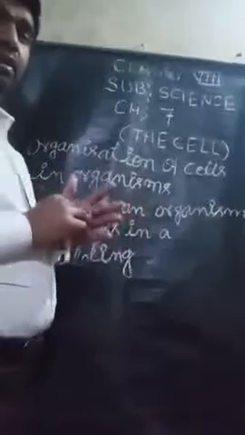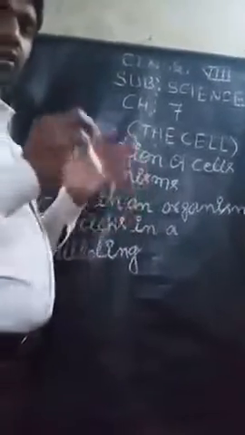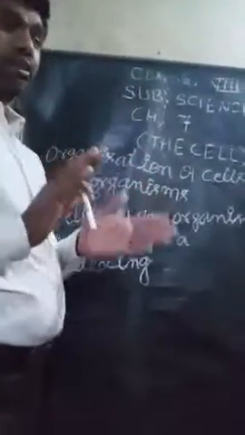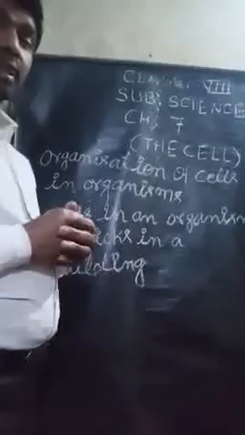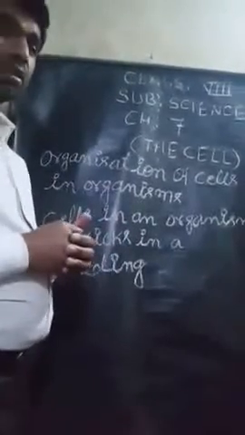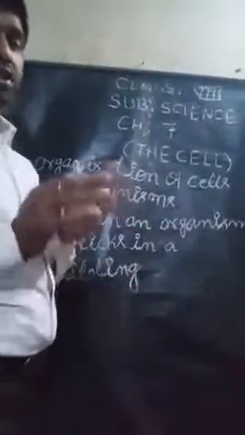First of all, organization of cells in an organism, that means how cells are organized in an organism.